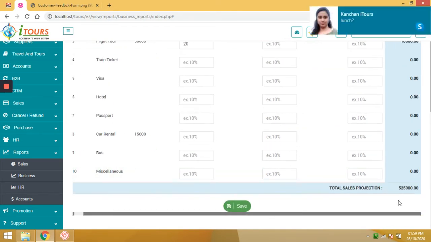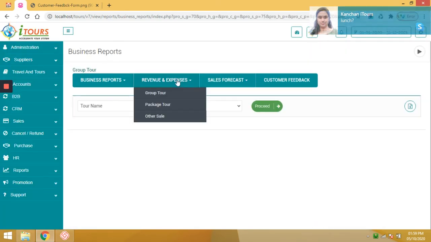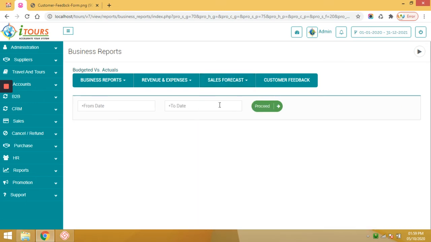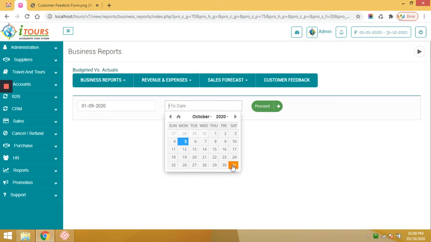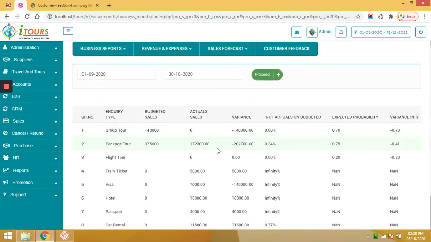You can save these for your reference, and after the completion of the month, here you can see the budgeted versus actual sales. Again you can define the duration and click on proceed. So here you can see the services details. This is your budgeted sales and this is what actually happened. Same here for all services. The variance means the difference in percentage, expected probabilities, and probability as a percentage.